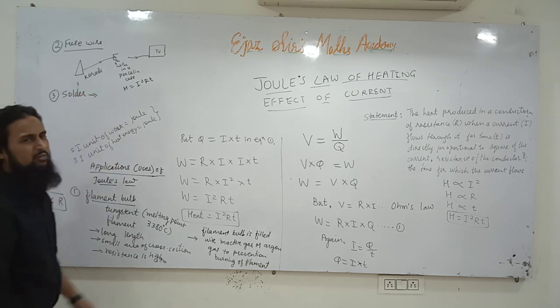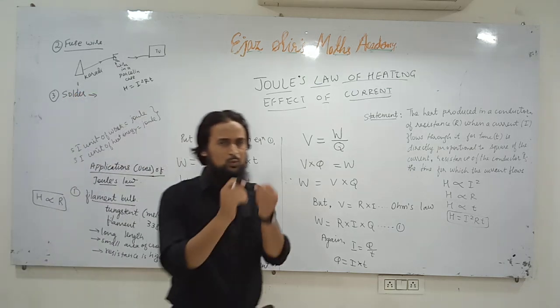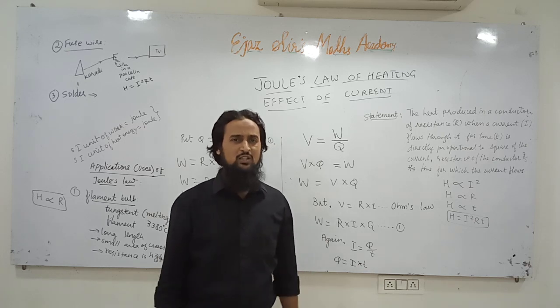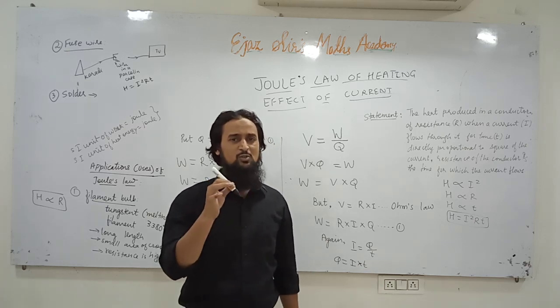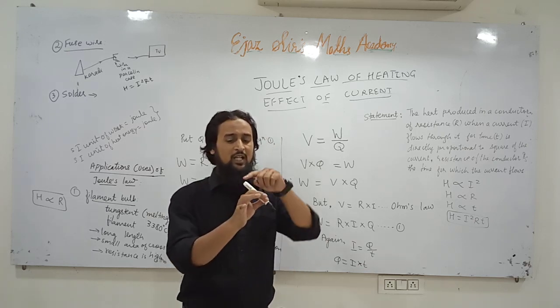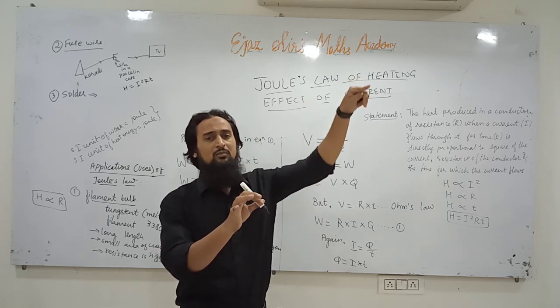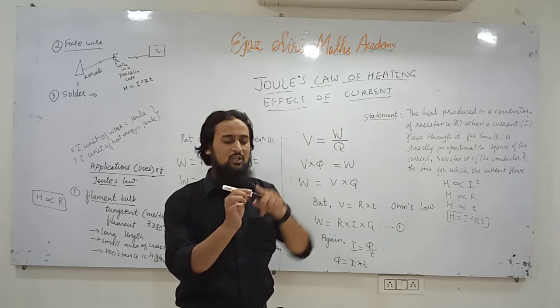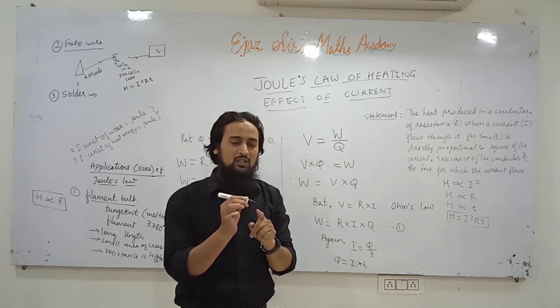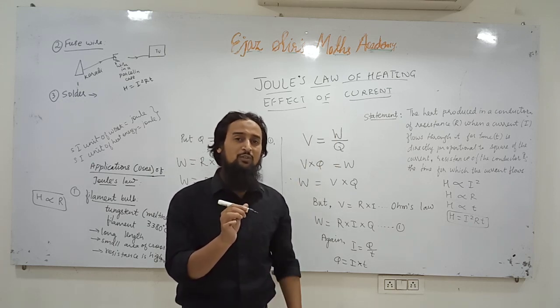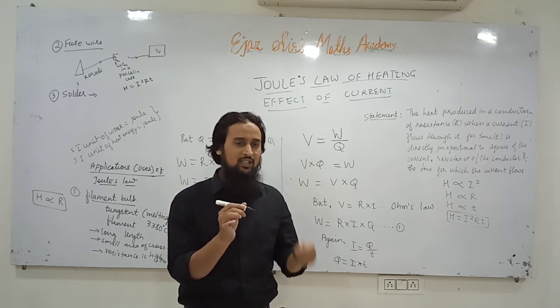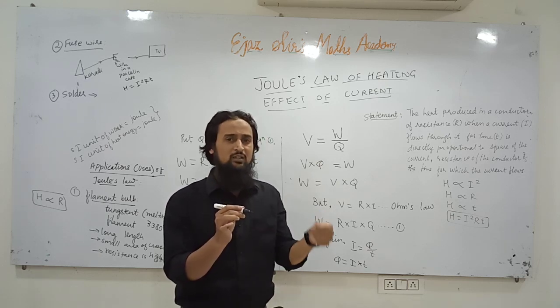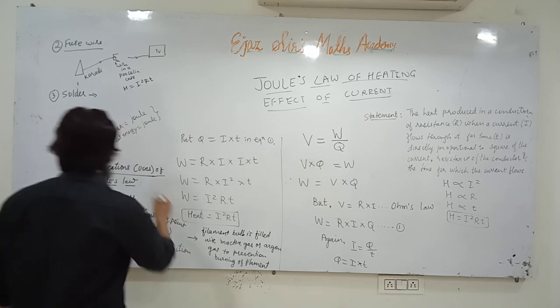The third application is in a solder. Solder is a type of welding. If two thin wires are to be joined to each other, they use a solder. You might have seen a solder. It's like a pen and it has an electrical wire plug. They plug it into the socket, switch it on. Within 1 or 2 minutes, the nib, the point of the solder becomes hot, and then they take a solder wire.